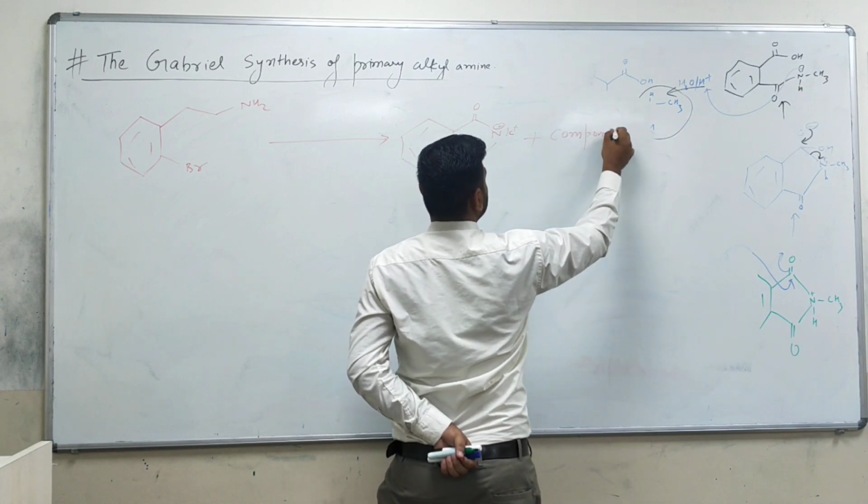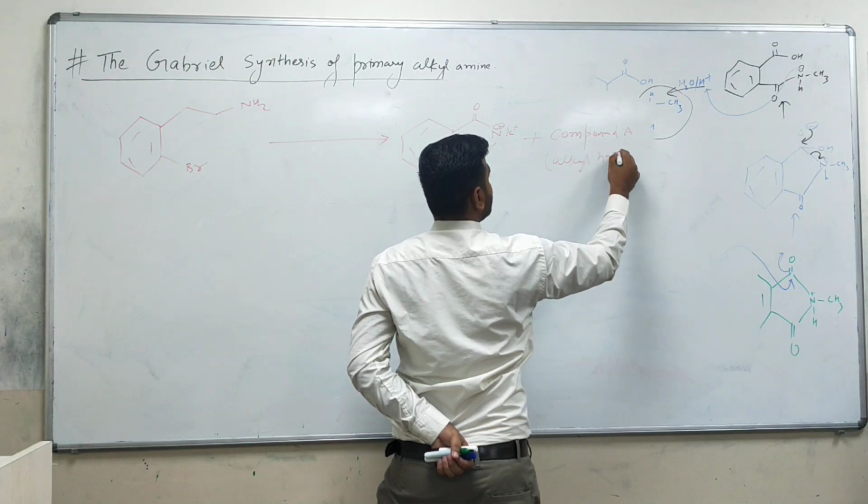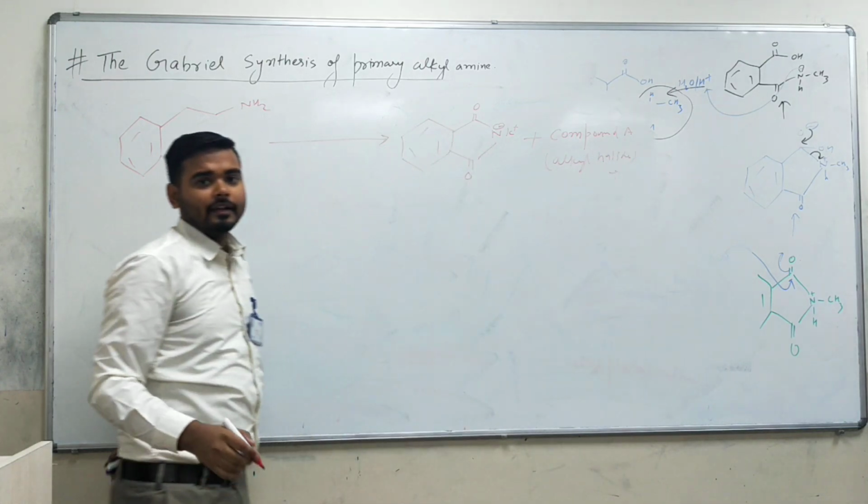Here you have a compound A, and that compound A is your alkyl halide. Then you need to tell what the alkyl halide is here.